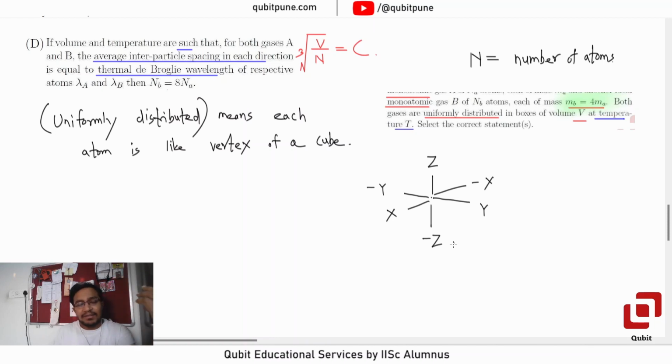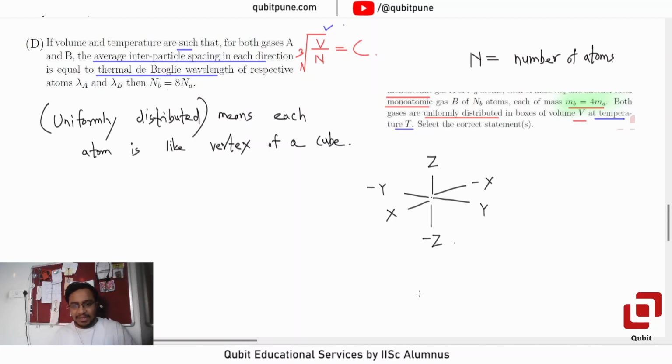Now if we want to find out the average intermolecular distance, the average interparticle spacing, and it is uniform now, we can get this particular relation: cube root of V by N is equal to constant.